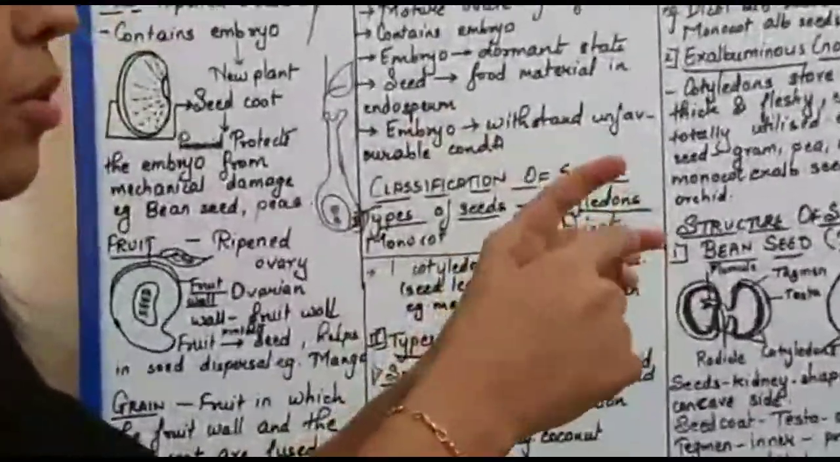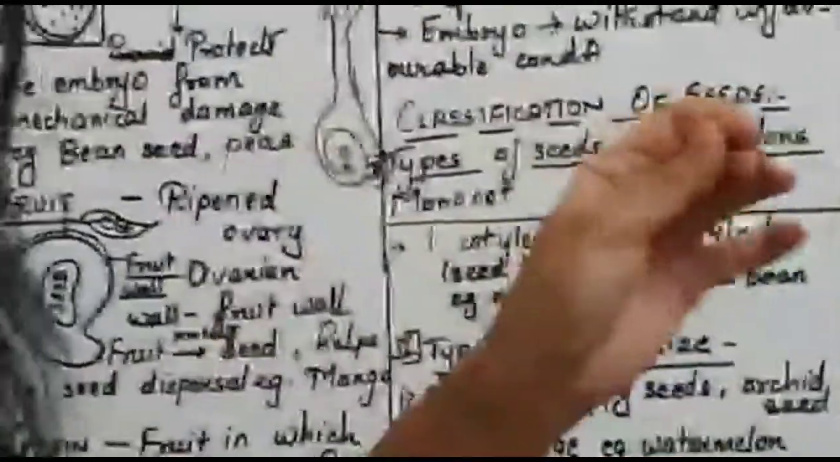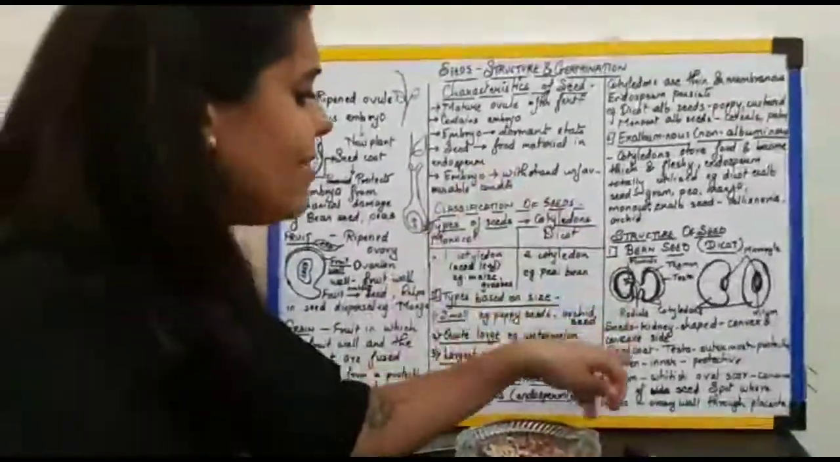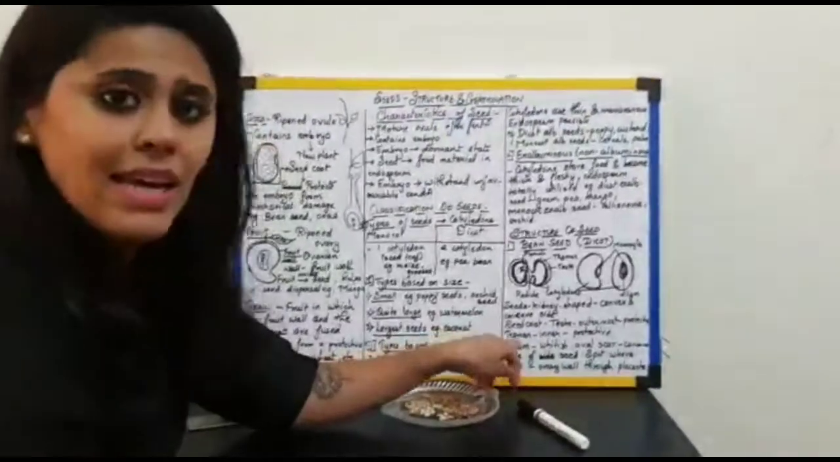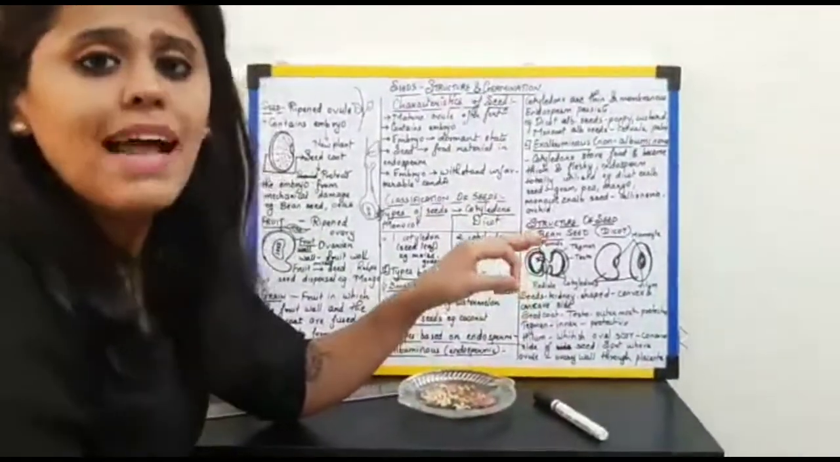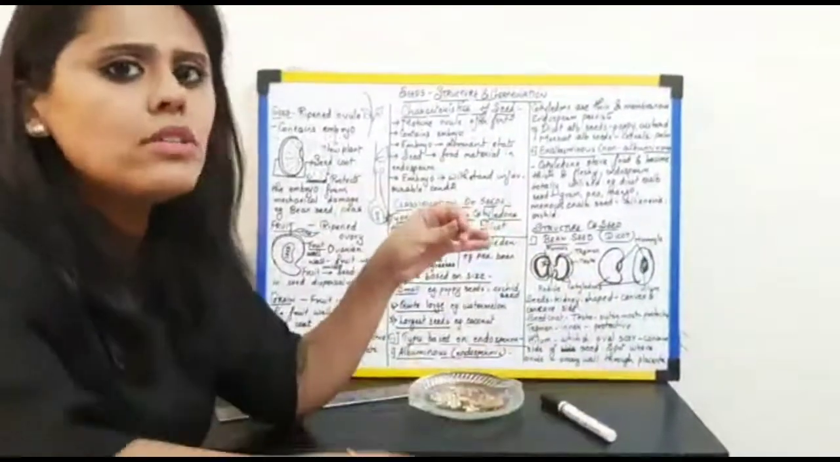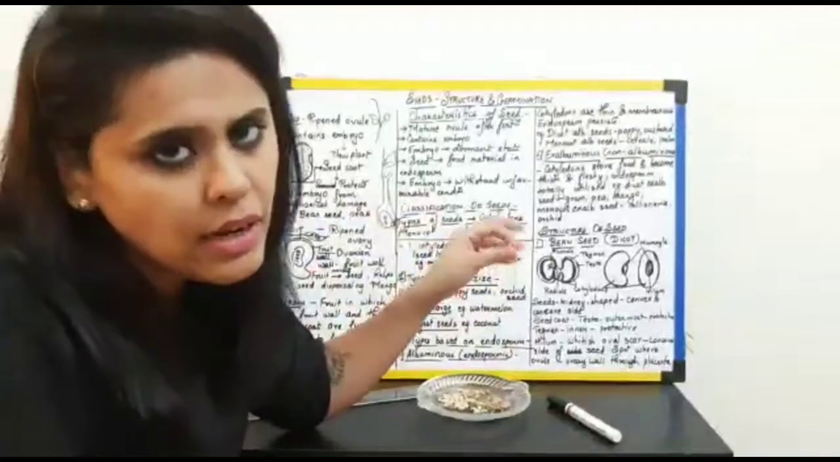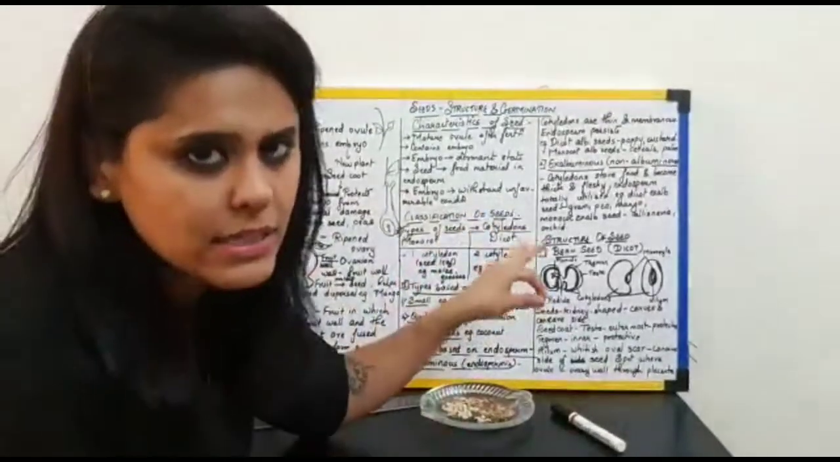Inner to this protective covering, there is another seed coat which is called tegmen. Outermost is testa, inner to that is tegmen. Even that is protective, but that protection is something else. Tegmen is there to further protect the inner organs. Okay, so outermost is testa, and inside it is tegmen.